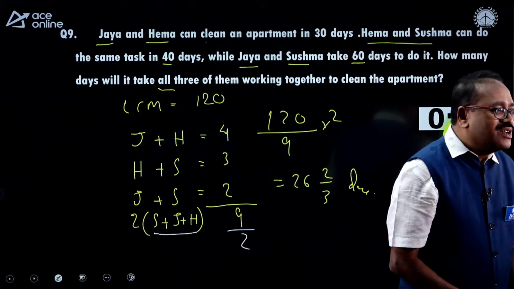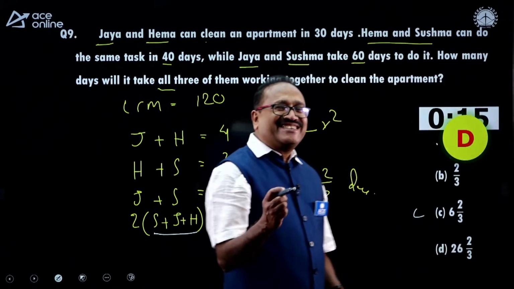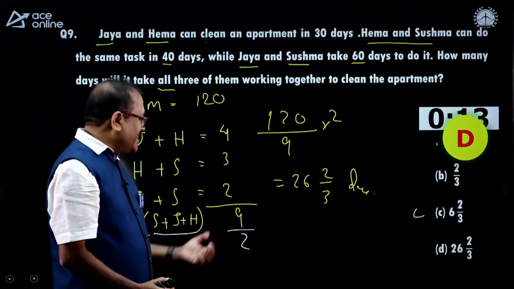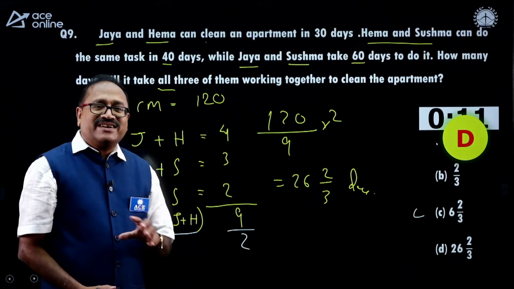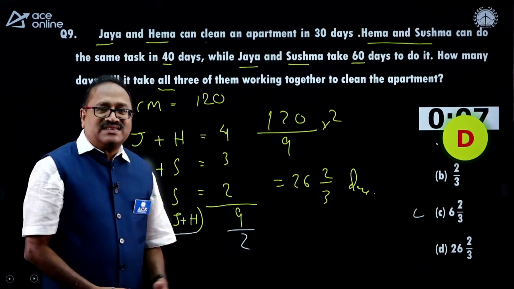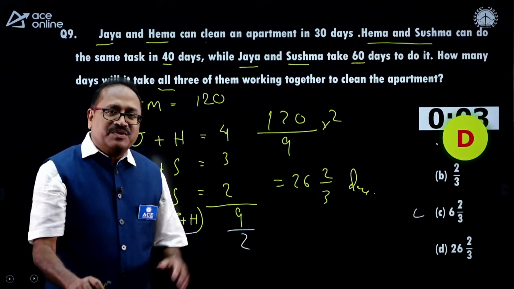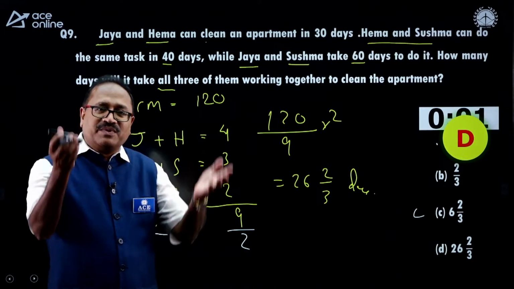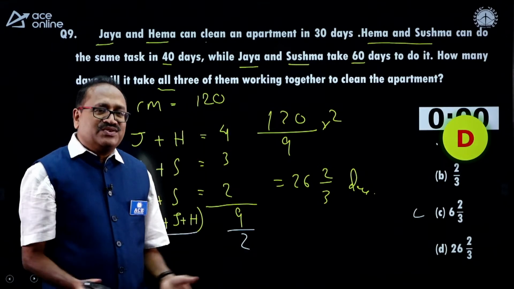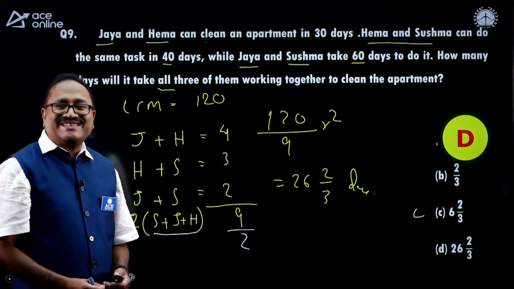Pawan wrote it was efficiency and not the days. That's right, Mr. Pawan. So considering the days, it should be 18, but it is the efficiency. So efficiency will be half. Fewer people, less efficiency; more people, more efficiency. So you are right. What an observation.